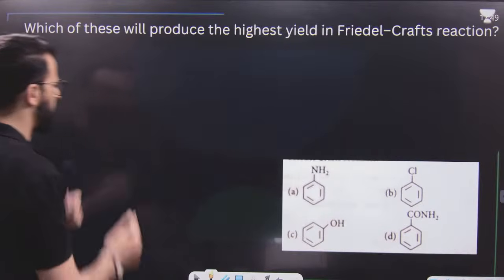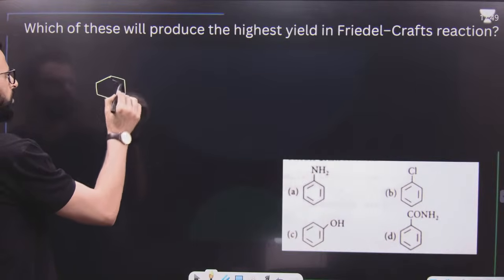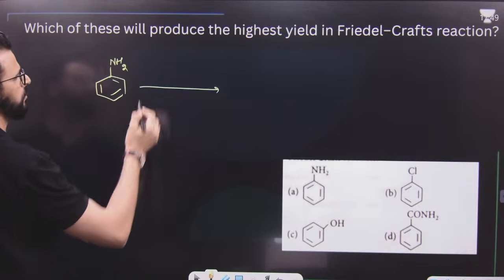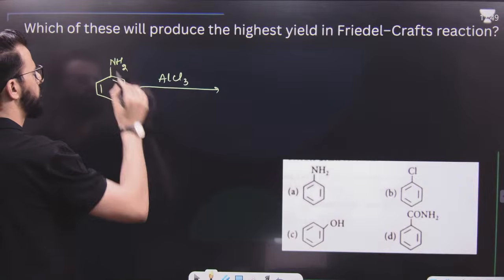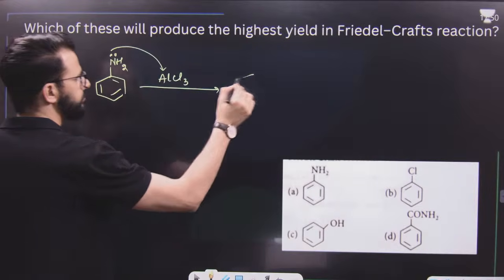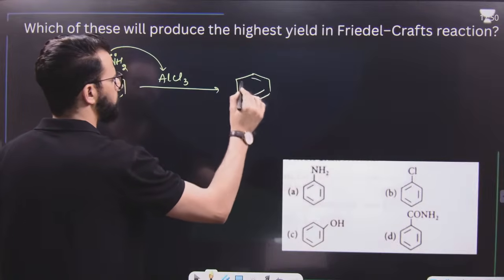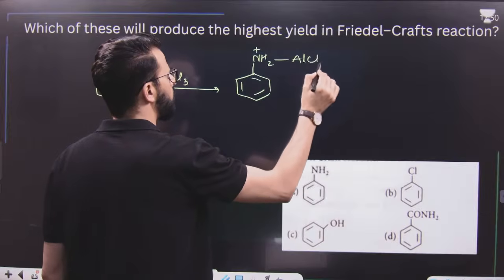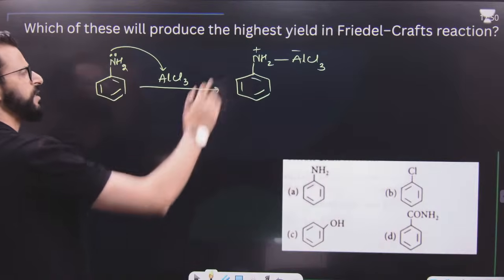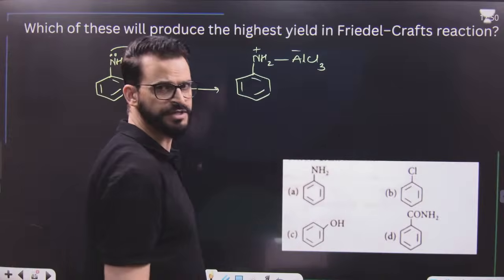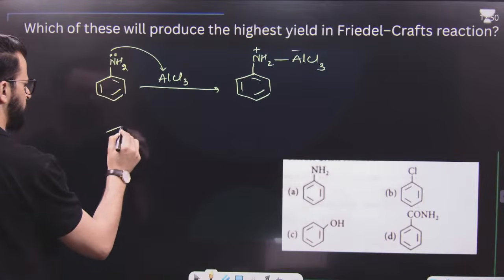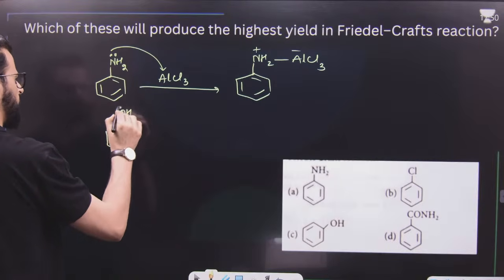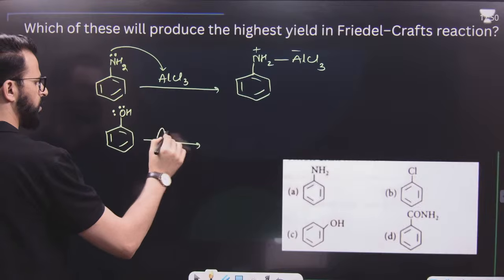Then after that, if we talk about NH2, if we talk about aniline, during Friedel-Crafts reaction there is Lewis acid. Say for example this one. It can react with Lewis acid and form this one, in which nitrogen will acquire a positive charge. Hence it will deactivate the ring. Then further Friedel-Crafts reaction will not take place. Similarly, if we talk about oxygen, I mean phenol, phenol can also react with AlCl3.